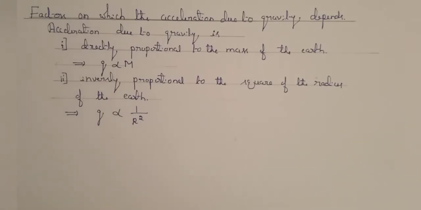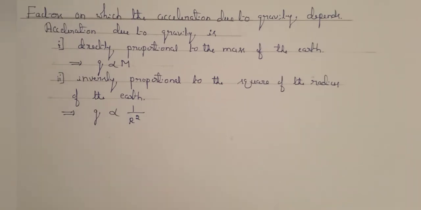Therefore, g is directly proportional to capital M. It means the mass of the earth is more, therefore the acceleration due to gravity on the earth is more. And g is inversely proportional to the square of the radius of the earth. And the value of g does not depend upon the mass of the body.